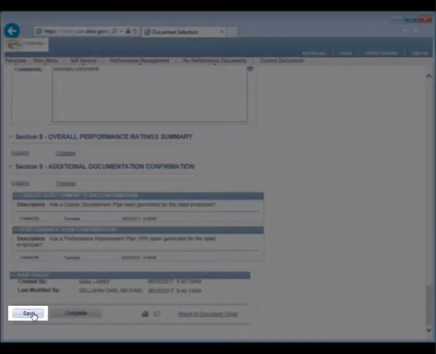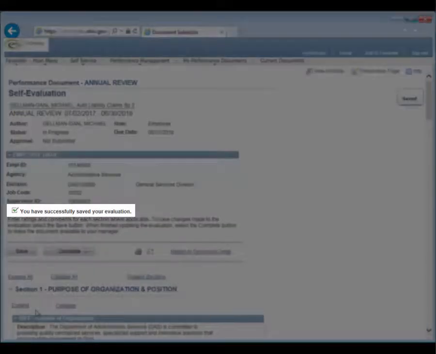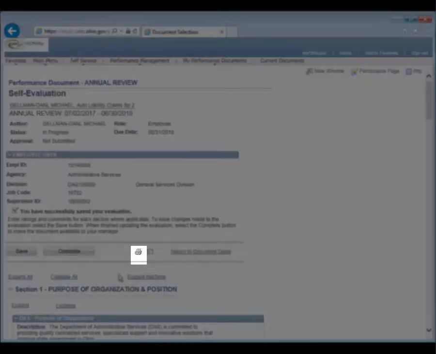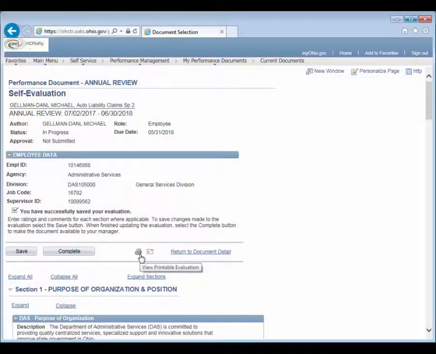You will then receive confirmation that the changes have been saved. If you wish to print the document, click the Print icon. It will open a PDF version of the Performance Self-Evaluation document that you can either print or save to your computer.